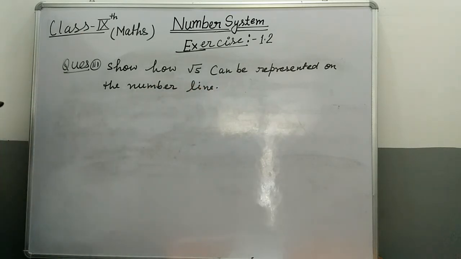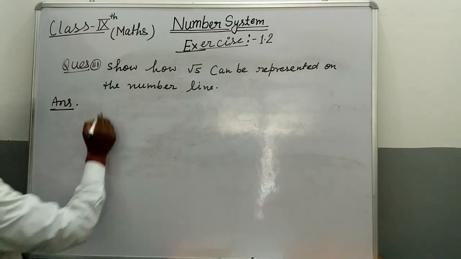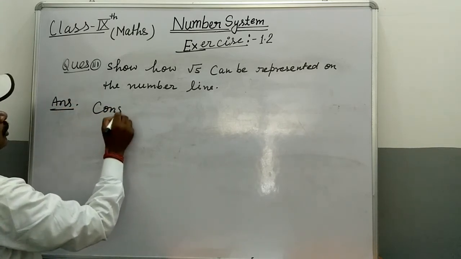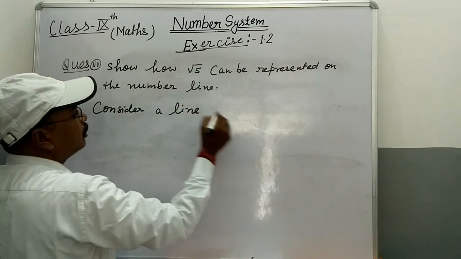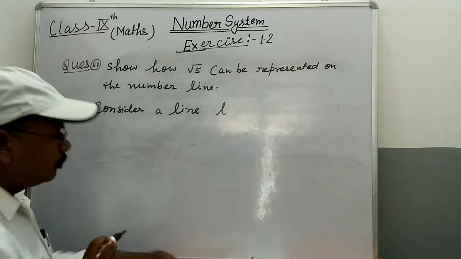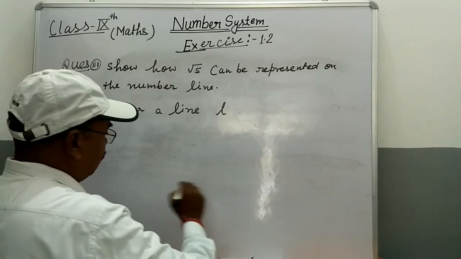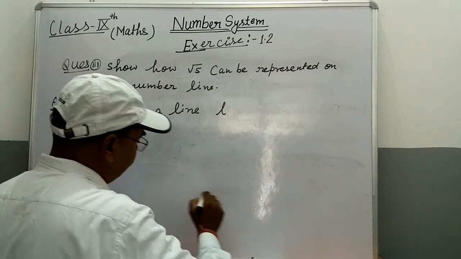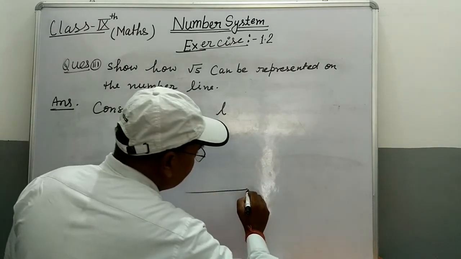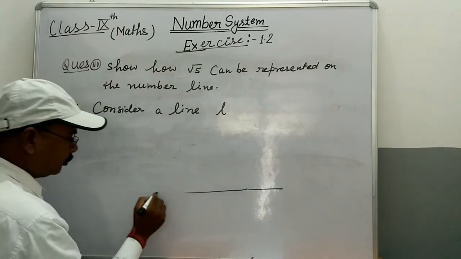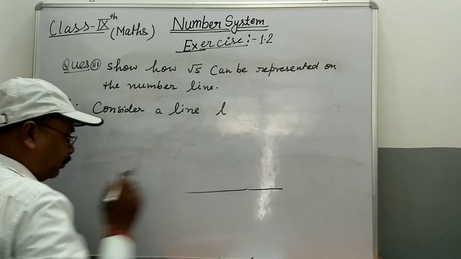Solution, consider a line l. You need a pen, pencil, ruler, protractor and compass, the full geometry box, and draw a line L. Draw a straight line, students, L.